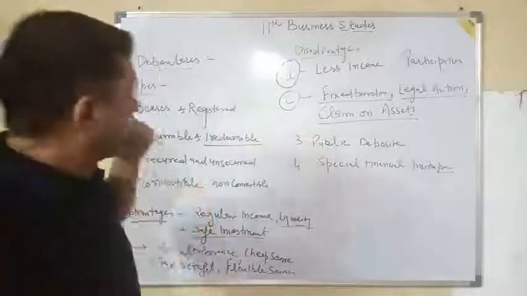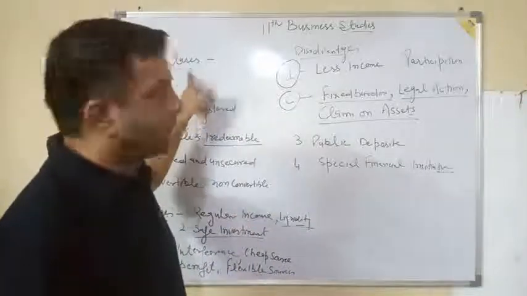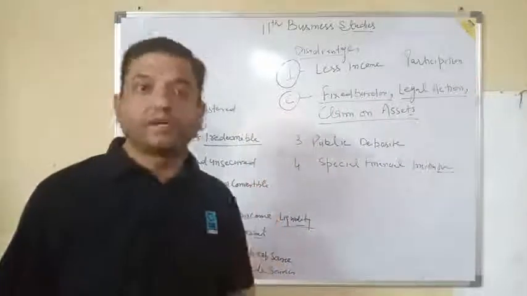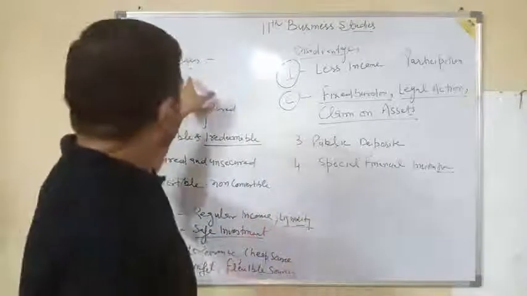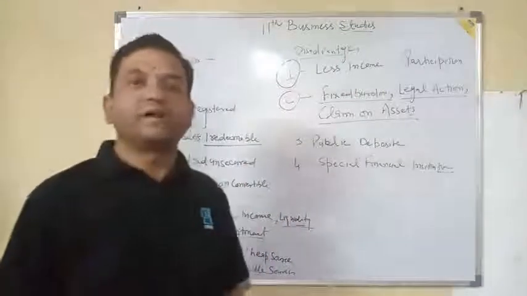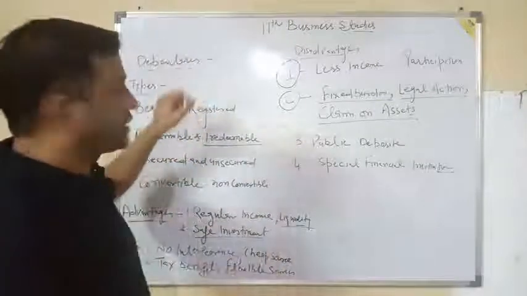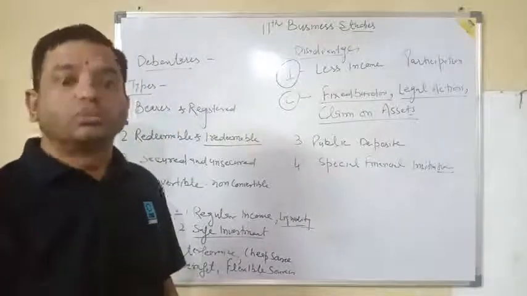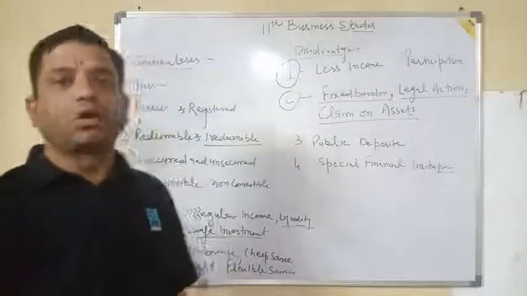Third, redemption sequence. First of all, the debenture holders will be given their amount back, then the turn of the shareholder will come. Next, participation right. The shareholder has the right to participate in all the matters, while the debenture holder has no right. So these are the bases upon which we can differentiate share and debenture. One more: the amount which we collect from debentures is called part of debt, or borrowed fund, while the amount we collect by way of shares is called share capital or internal sources.